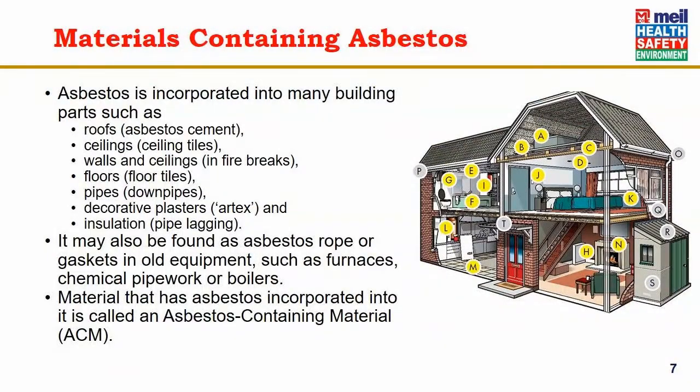Asbestos is incorporated into many building parts such as roofs, ceilings, walls, floors, pipes, decorative plasters, and insulation. It may also be found as asbestos rope or gaskets in old equipment such as furnaces, chemical pipework or boilers. Material that has asbestos incorporated into it is called ACM, or asbestos containing material.